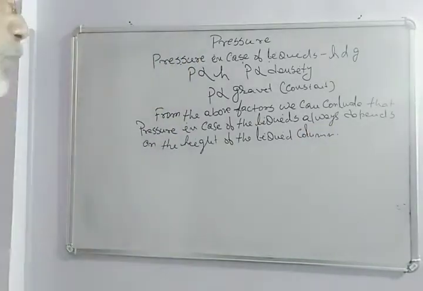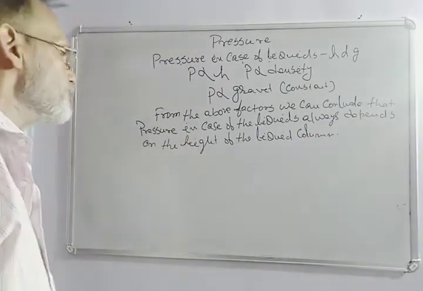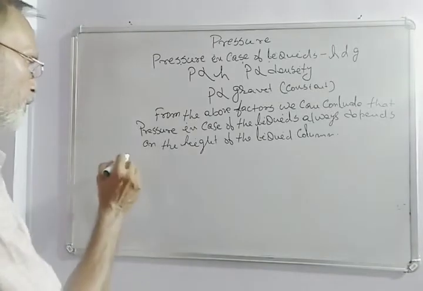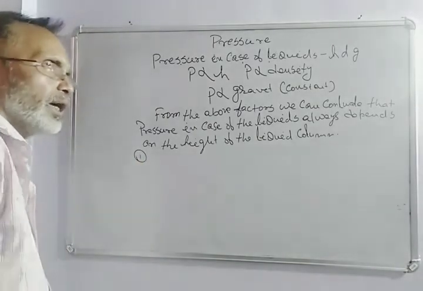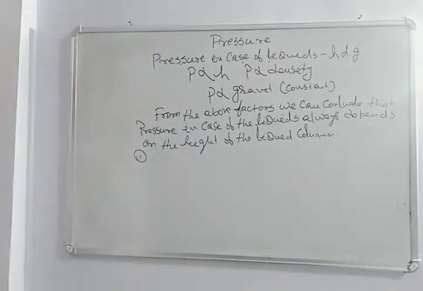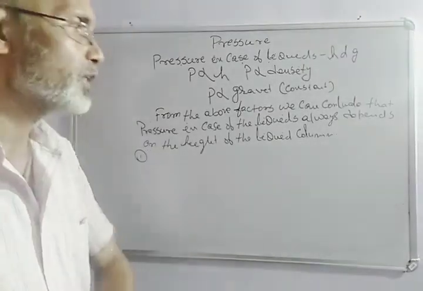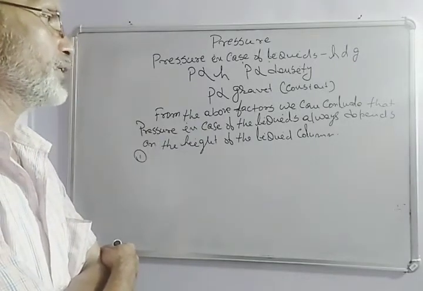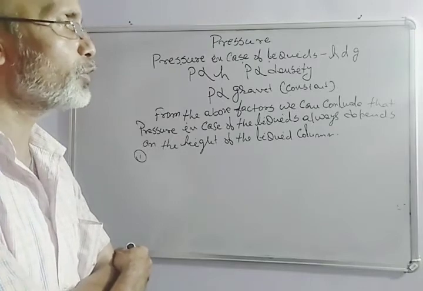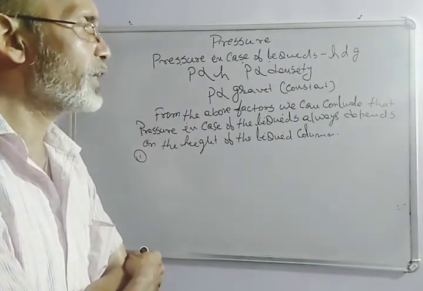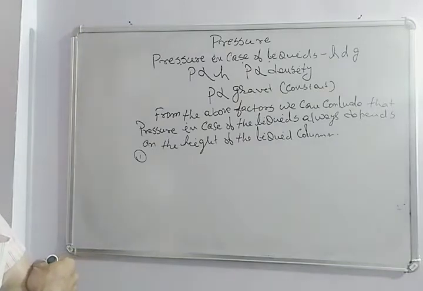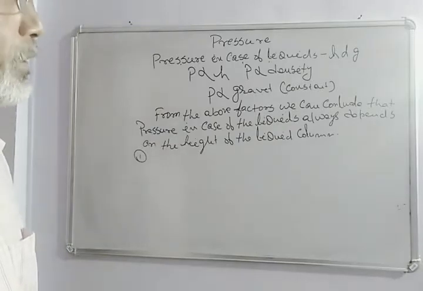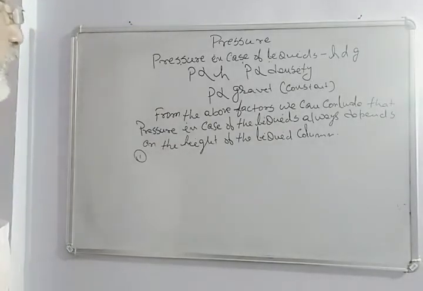Height of the liquid column. Besides this, we can see some examples. For example, number 1, if we think about water storage in the cities, it is higher than the buildings in the city. So the water tank remains at a high level, so that the water which flows to the houses will get more pressure and can flow with greater force towards the house, and everyone can get more pressure of liquid water.